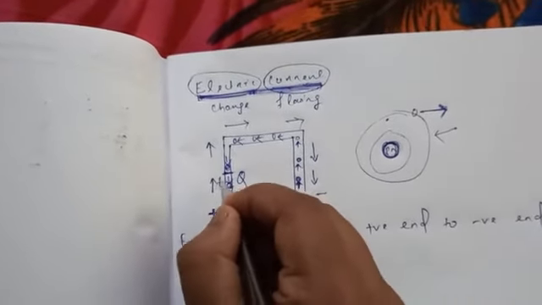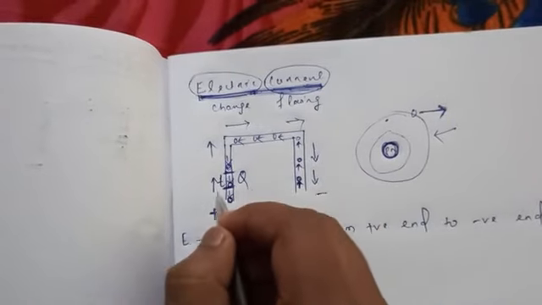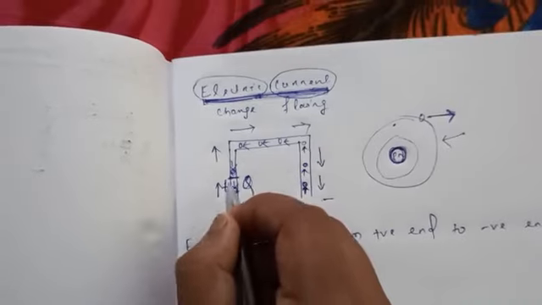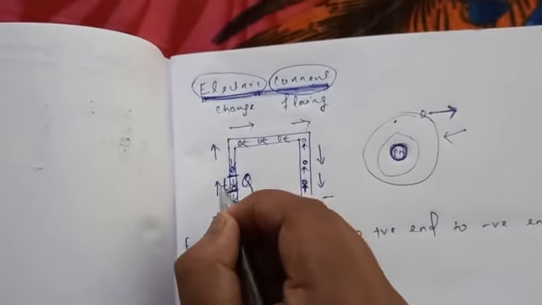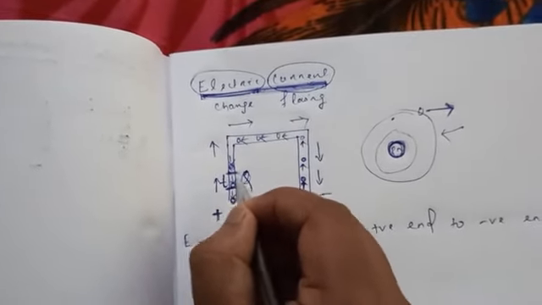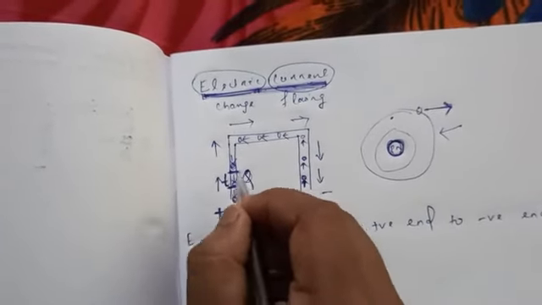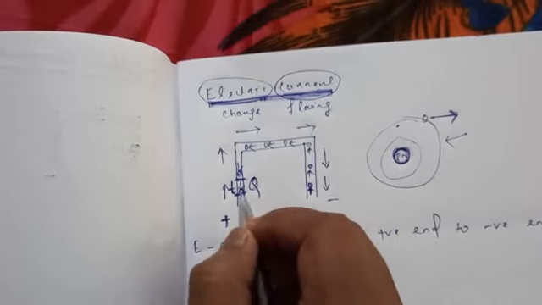It will take some time t. Suppose q amount of charge passes this cross section in some time t. So we will define this as current.